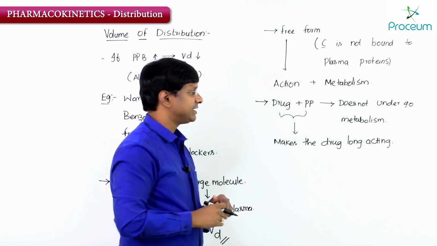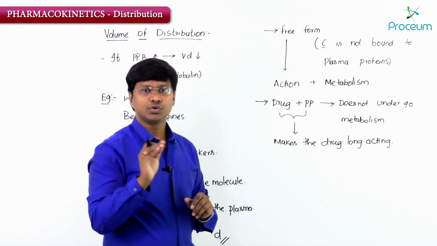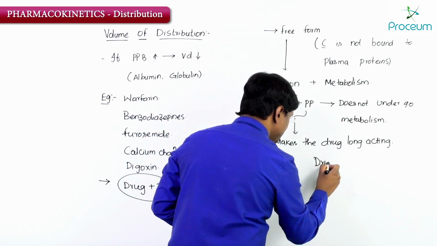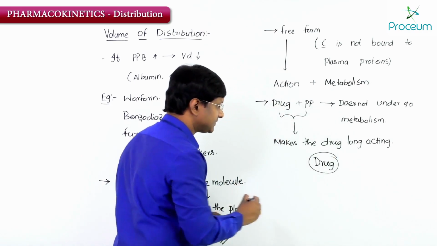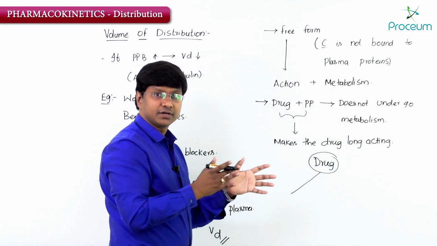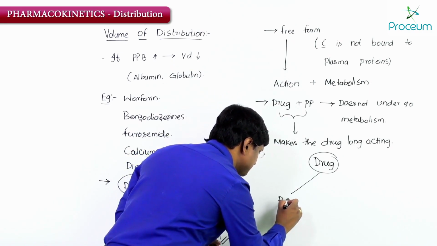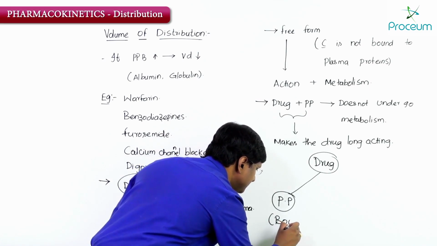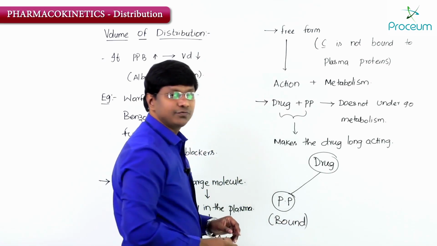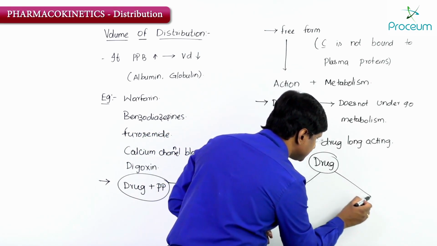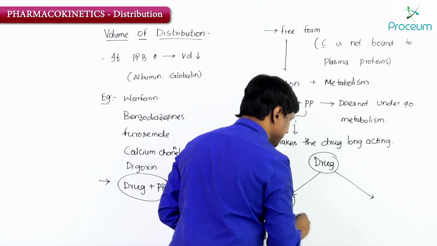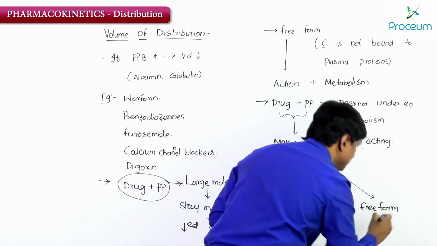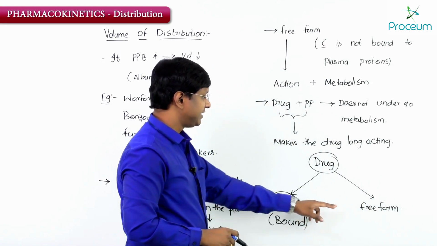Whenever the individual takes any drug, a part of the drug will be bound to the plasma proteins, which is called the bound form. And a part of the drug does not bind to the plasma protein, and that is called the free form.